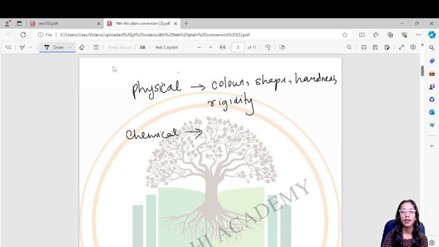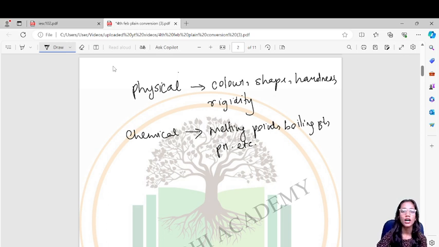These are all the physical properties, and chemical properties are the ones which bring about a chemical change in the substance. Chemical properties cannot be seen, but they are a major important part of the substances. Chemical properties like the melting point, then the boiling point, then the pH of the substance, etc. Now these are physical and these are the chemical properties.